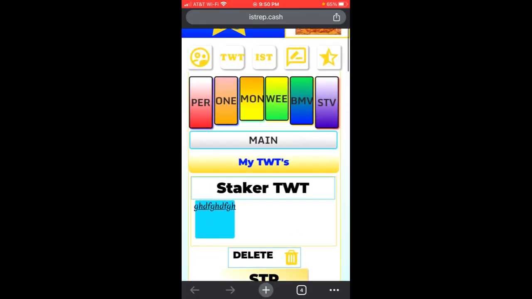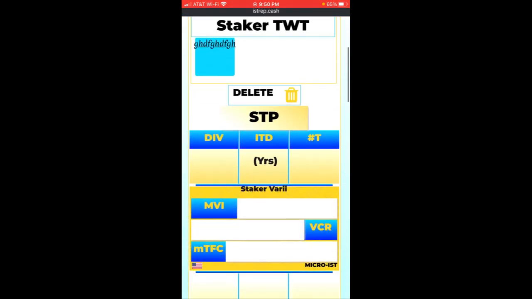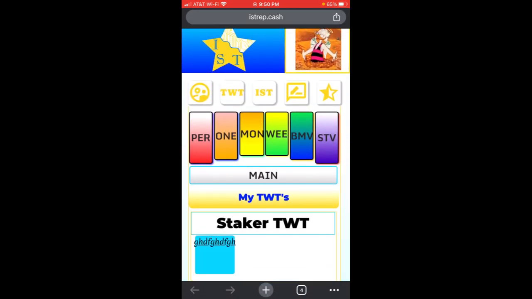So if you actually have some of the BMV or the STV, if you created some of those TWTs, it'll show down in here. And we'll go more over that when we do our videos on creating block maker Valrai TWTs or creating staker Valrai TWTs.